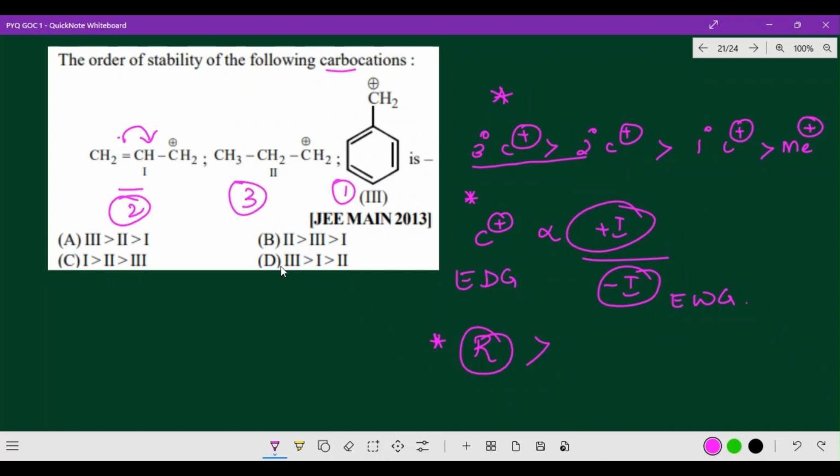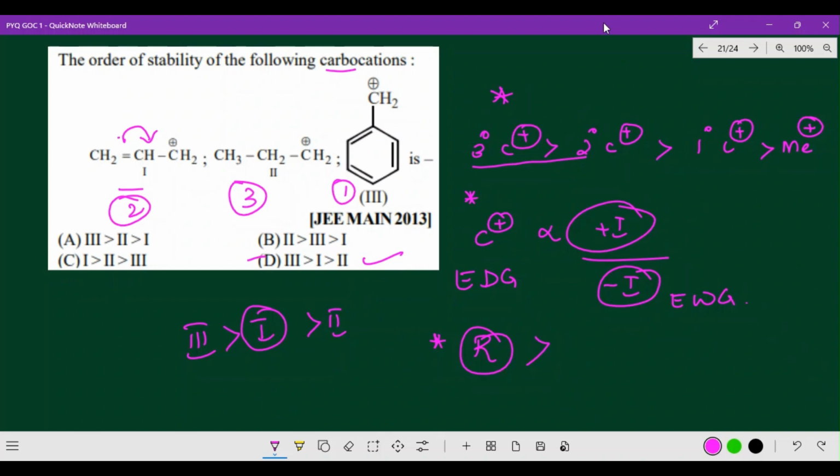Okay, so whom you will give that priority, 3, it will be greater than the first one, and then the second one. So which is the correct order, 3 1 2? So 3 1 2 is the correct option. So D is the correct option. I hope you got the clarity about this point. Come on, let us go for the next question.